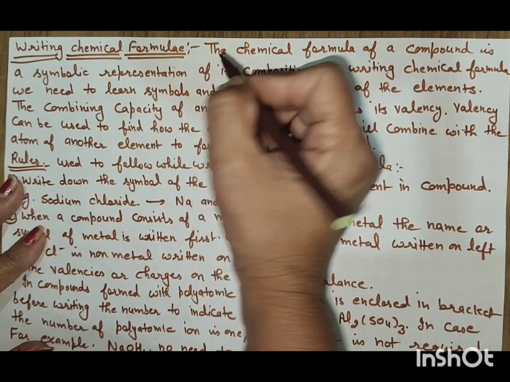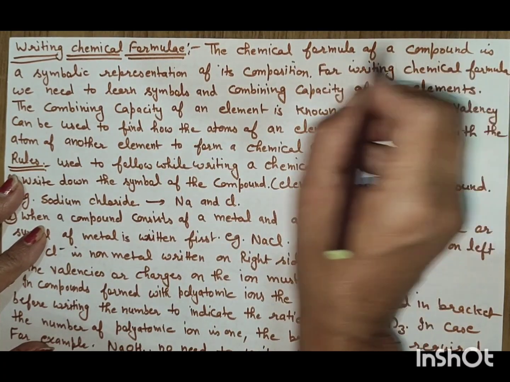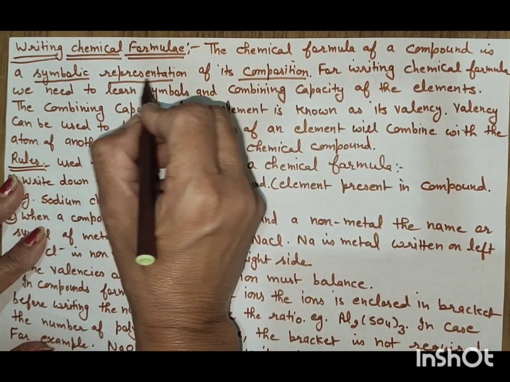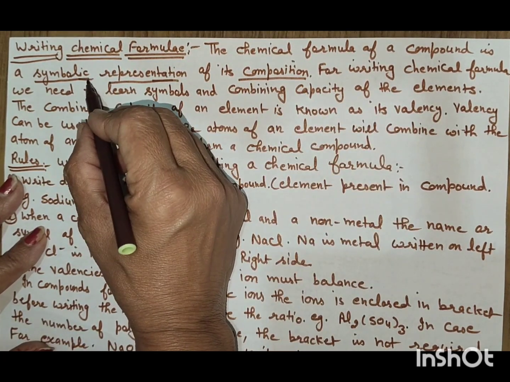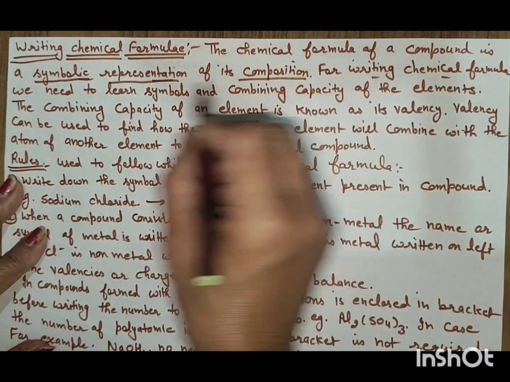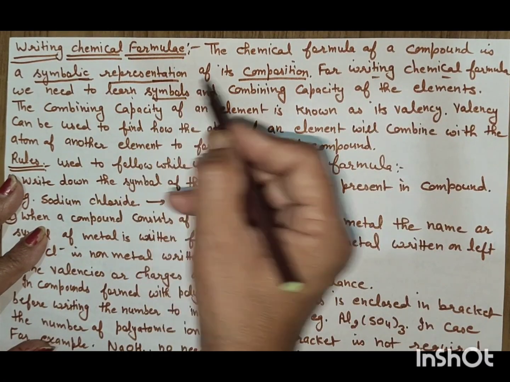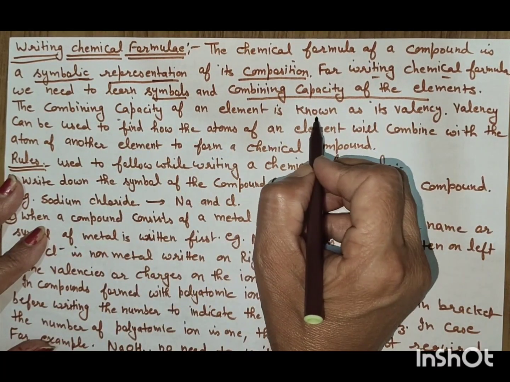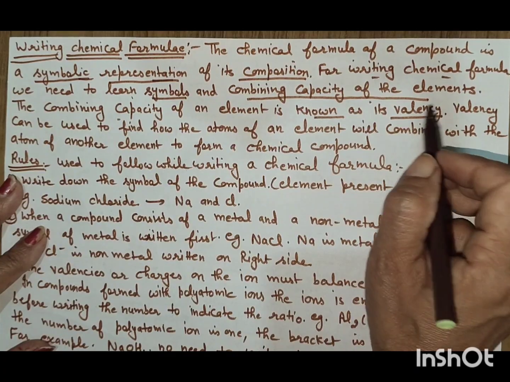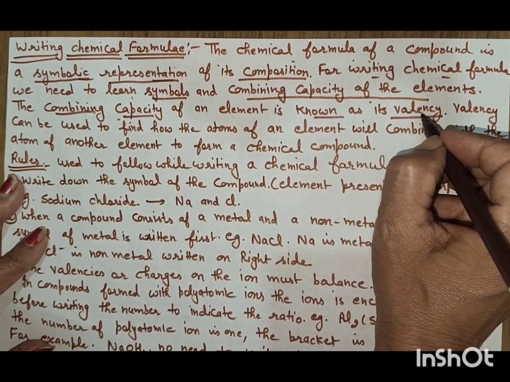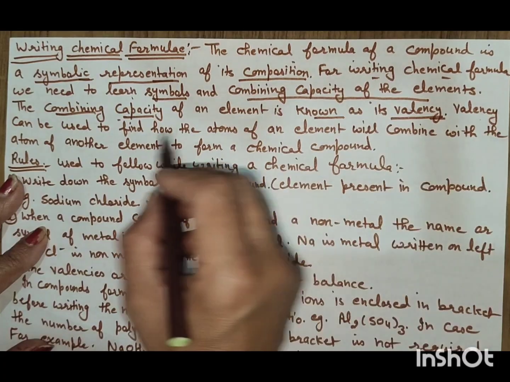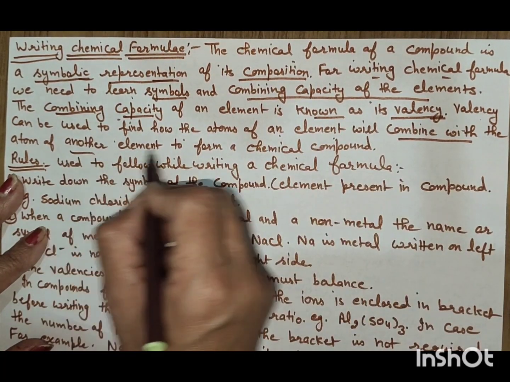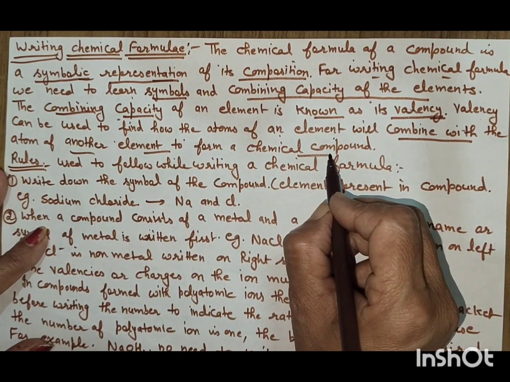Writing the chemical formula. The chemical formula of a compound is the symbolic representation of its composition. That means it is written down in the form of symbols. For writing a chemical formula, we need to learn the symbols and combining capacity of the elements. Combining capacity of an element is known as valency. Valency can be used to find how the atom of an element will combine with the atom of another element to form a chemical compound.